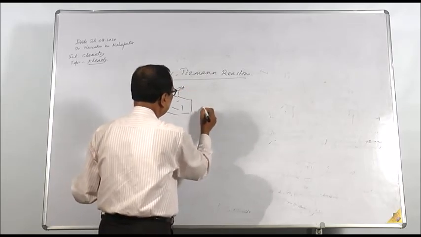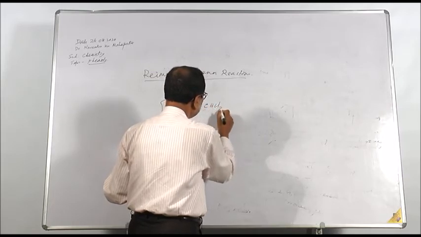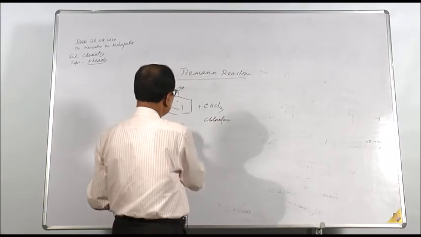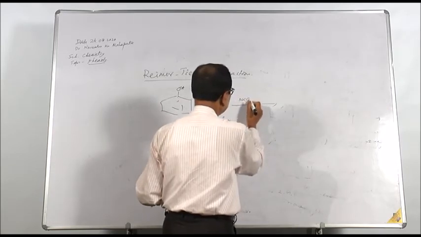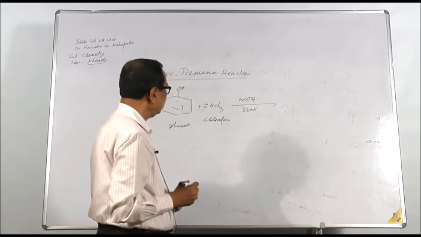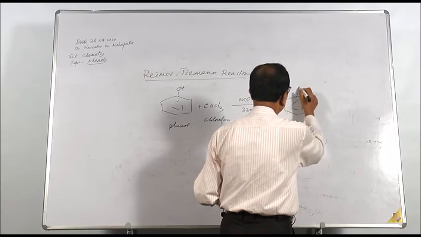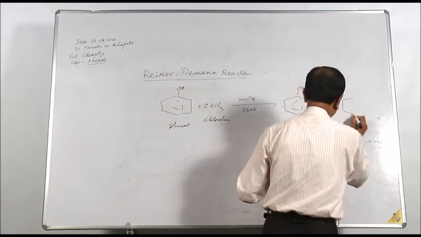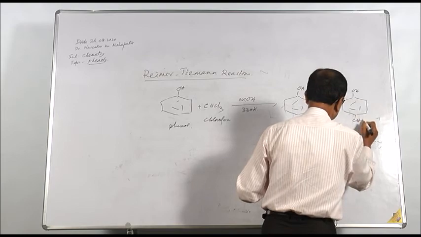OH, phenol is treated with CHCl3. This is chloroform. This is phenol. It is treated with sodium hydroxide, 330 Kelvin, heated. We get OH CHO plus OH CHO.